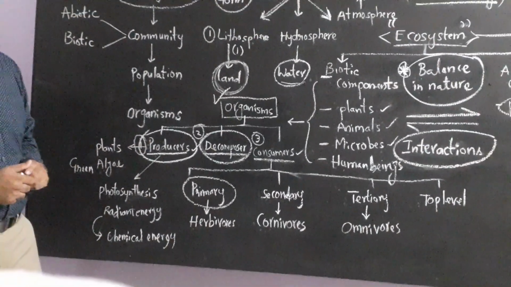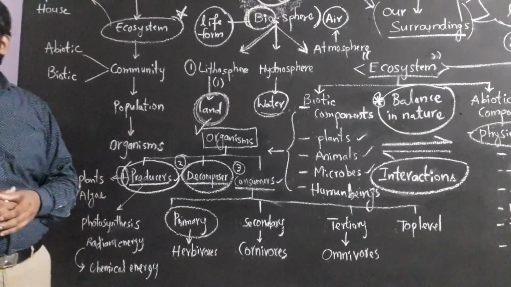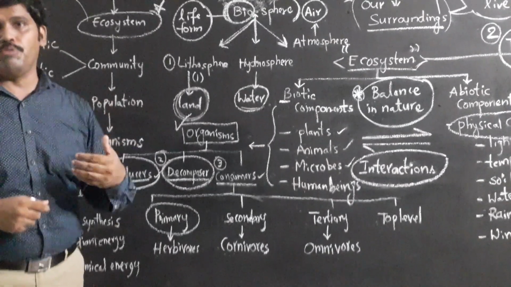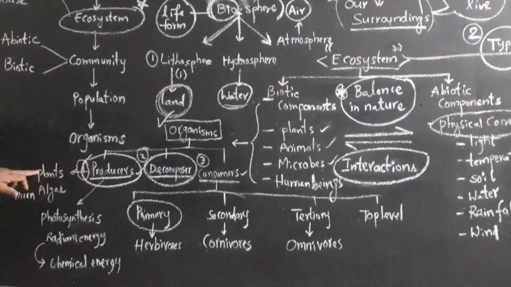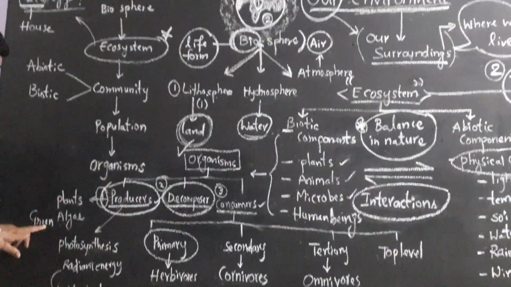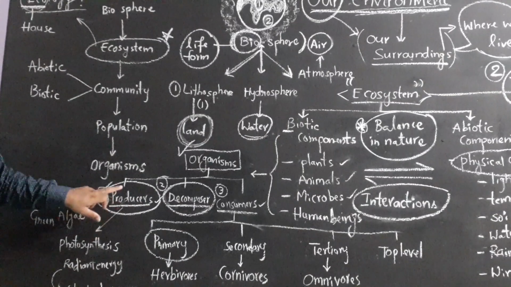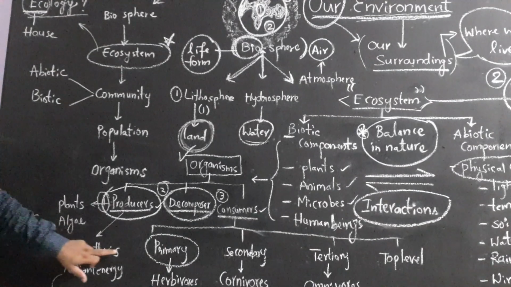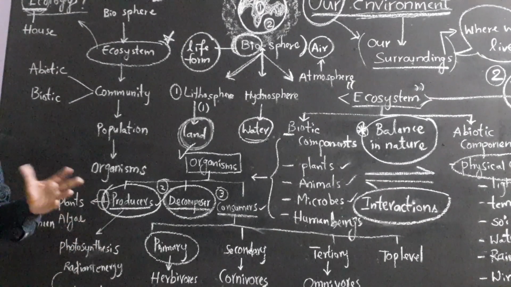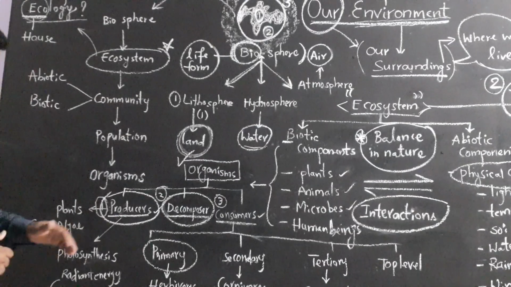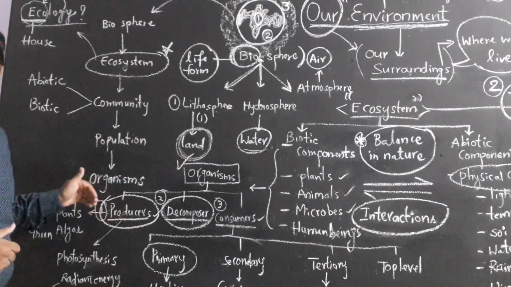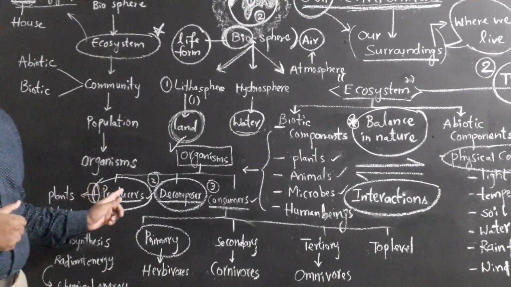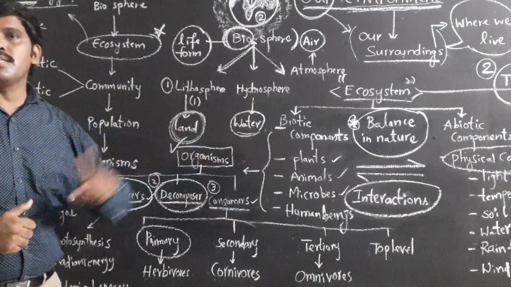Come to the producers. Producers are organisms, especially autotrophic organisms. Autotrophic means they can prepare their own food. Almost all plants and green algae come under producers, and these producers prepare food by photosynthesis. You know photosynthesis is the conversion of light energy into chemical energy, and using the chemical energy plants and algae prepare their own food such as carbohydrates. These carbohydrates are taken by other organisms as food.